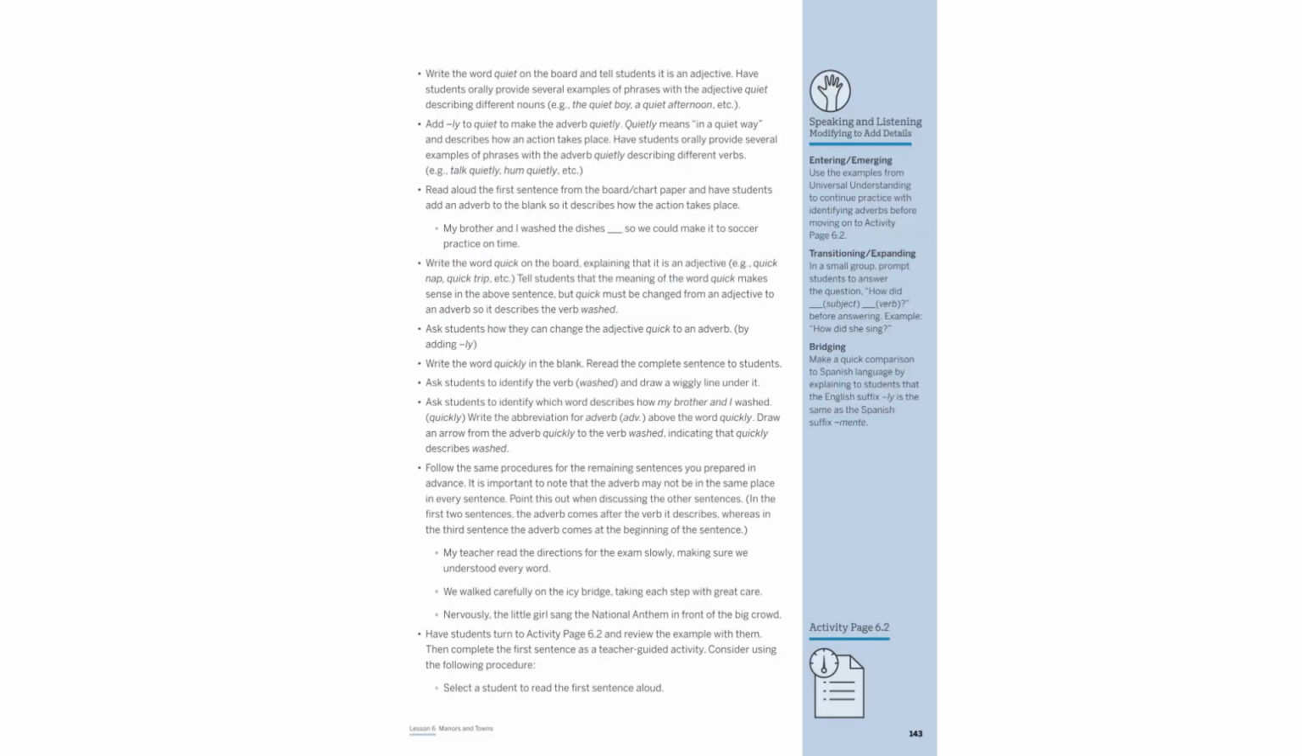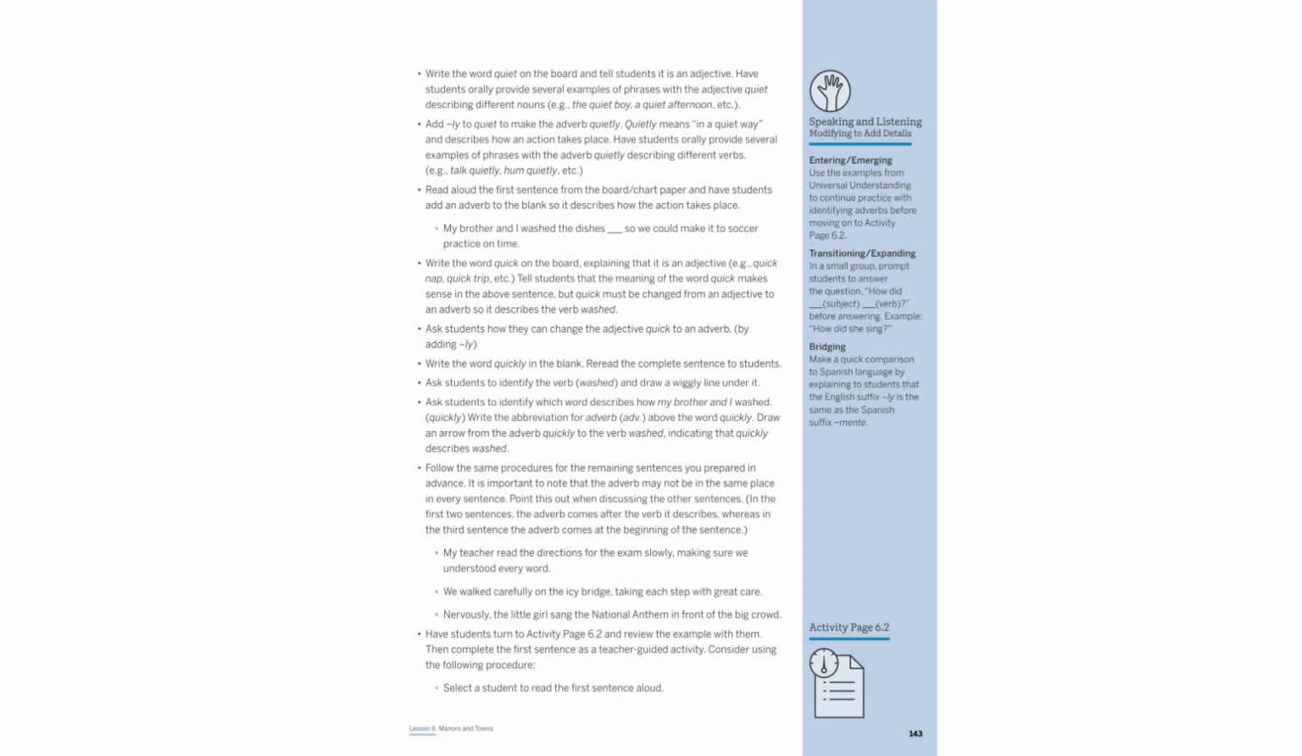Write quiet on the board, noting it's an adjective. Transform it to quietly by adding -ly, making it an adverb. Use examples like talk quietly. For quick, change it to quickly to describe washed. Highlight verb placement and adverb positioning in sentences like, my teacher read slowly.